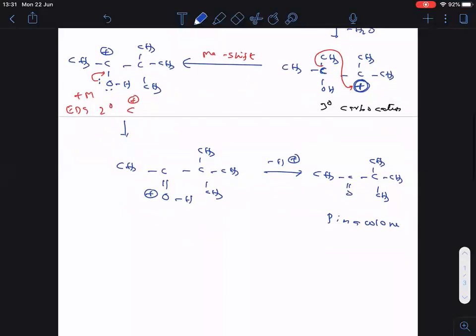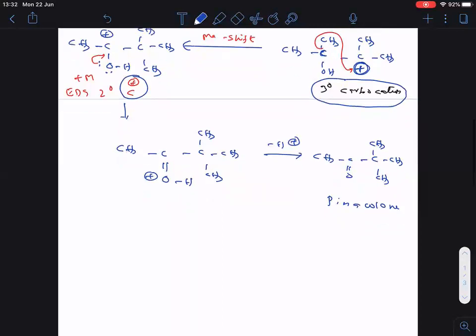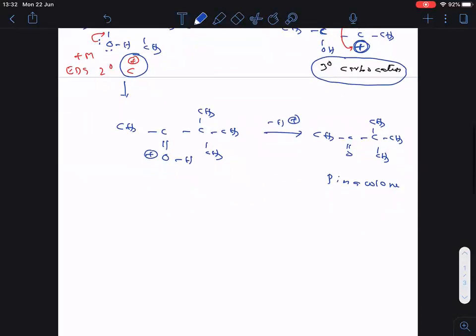Now see clearly, everyone. You may ask me, sir, here a tertiary carbocation is there, here a secondary carbocation is there, which carbocation is more stable? Remember, in entire organic chemistry, that carbocation is more stable which is getting support through back bonding. Once again, I am telling you, that carbocation is more stable which is getting support through back bonding.